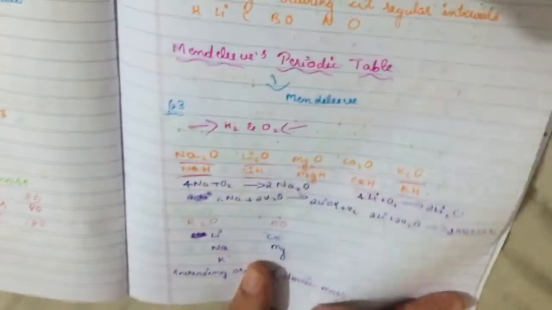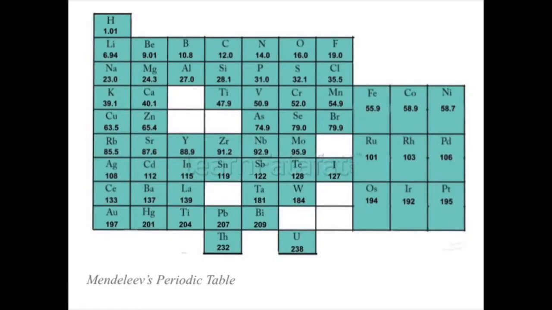You can observe here that the elements with similar properties were repeated after regular intervals of elements. And what is this called? As we have learned in the previous class, this is known as periodicity. Understood, right? And elements are arranged in increasing order of their atomic masses.